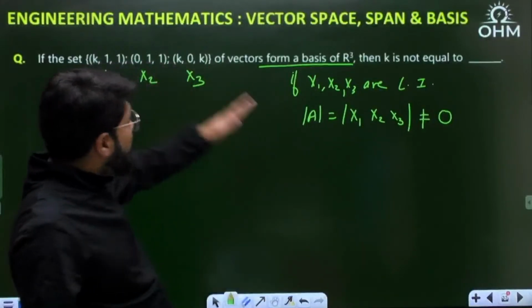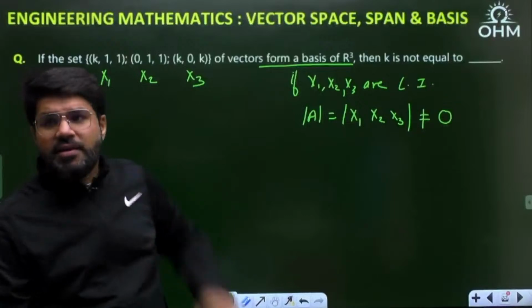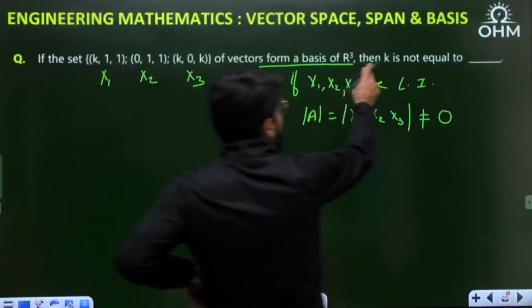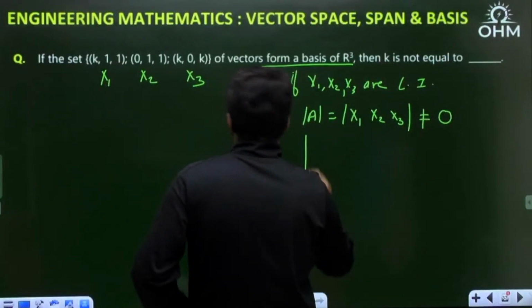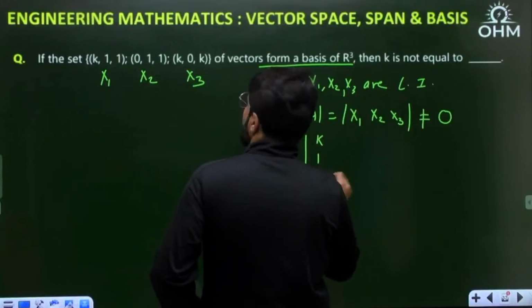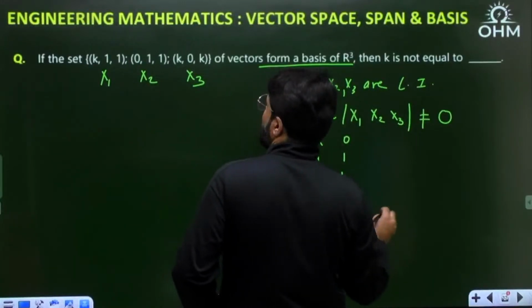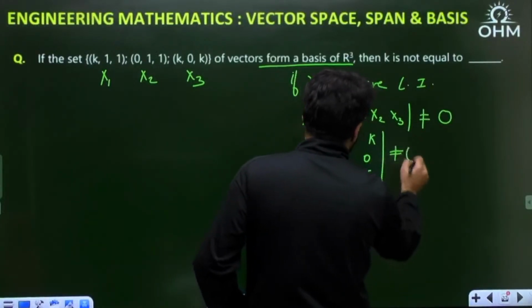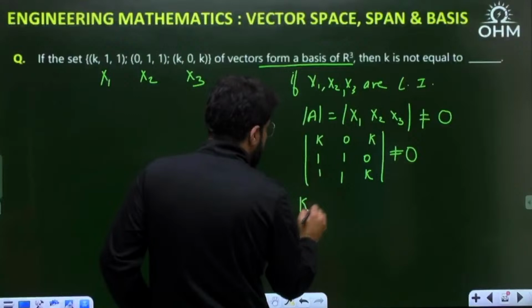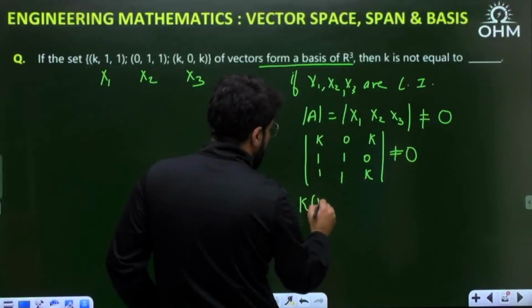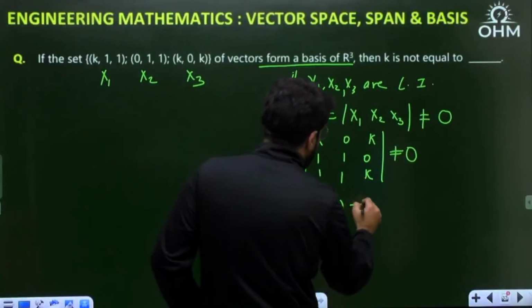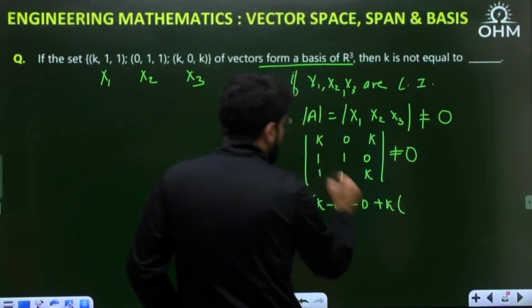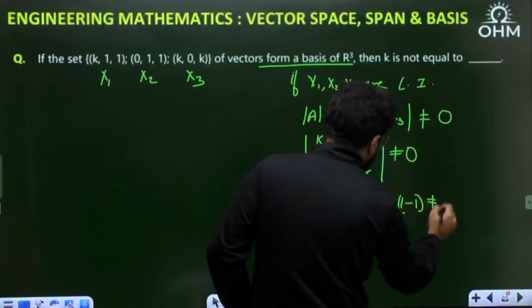So if I want independent columns or independent vectors, the determinant must not equal 0. That is why the question also reads like this: K not equal to what? The matrix is 1, 1, K; 1, 0, 1; 1, K, 0, and its determinant is not equal to 0. So K into (K minus 0), minus 0, and then plus K into (1 minus 1), this is not equal to 0.